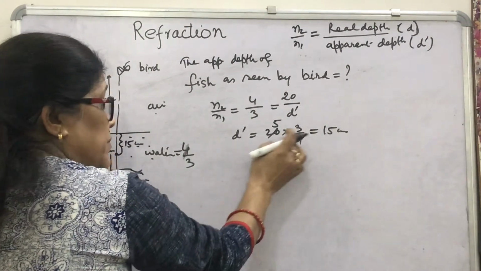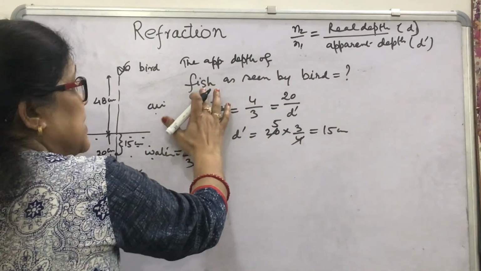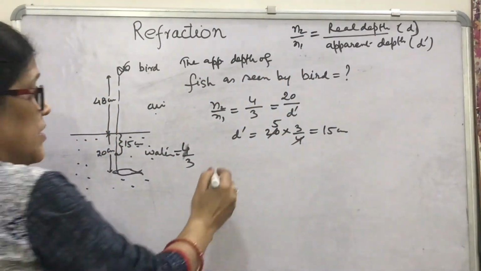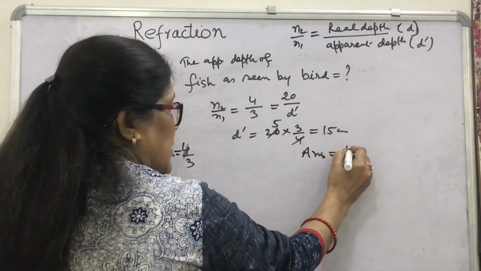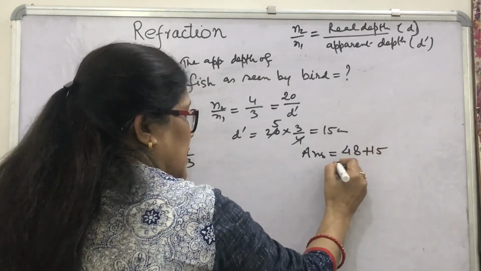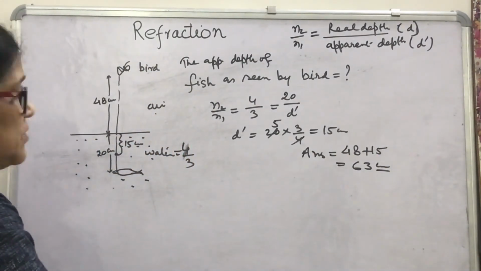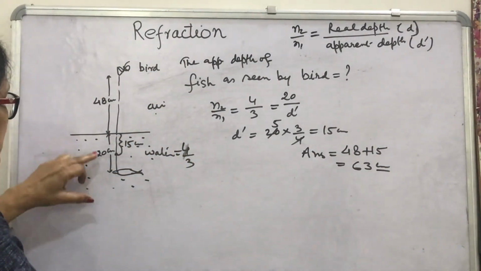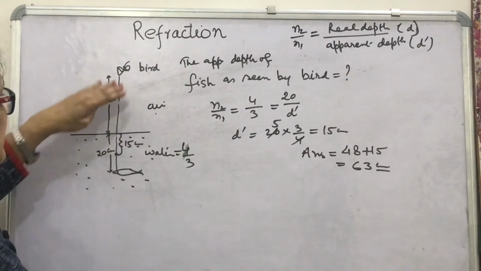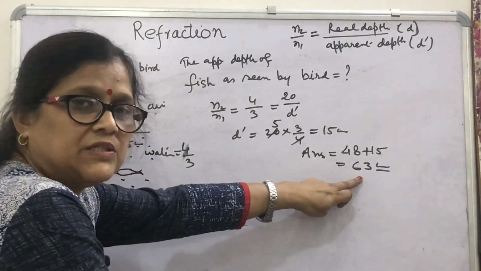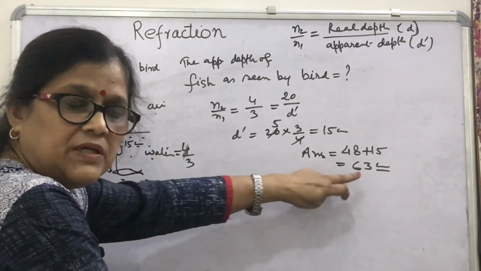What will be your answer? This 15 centimeter apparent depth is not the answer, because it is asked the apparent depth of fish as seen by bird. The answer will be 48 plus 15, that is 63 centimeter. So the fish which was actually at 48 plus 20, that is at the distance of 68 centimeter, will be seen by the bird at a total distance of 63 centimeter from the bird to the apparent position of the fish.